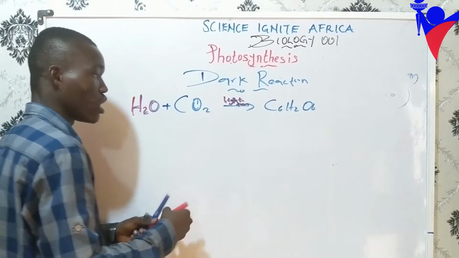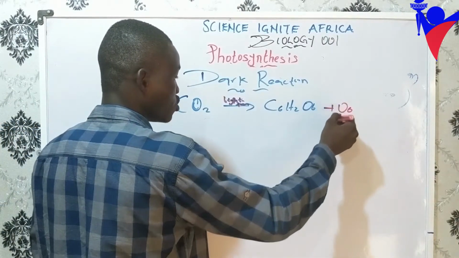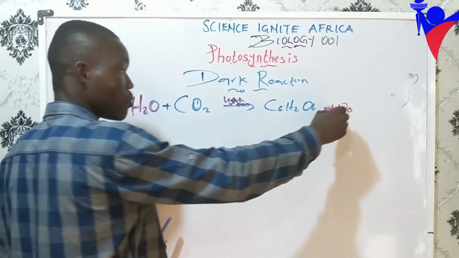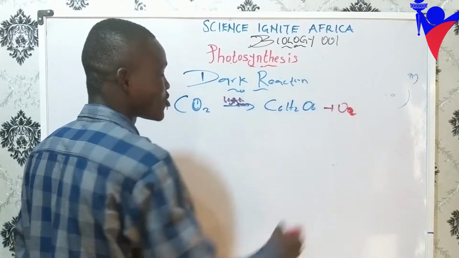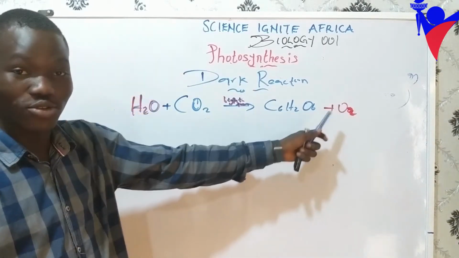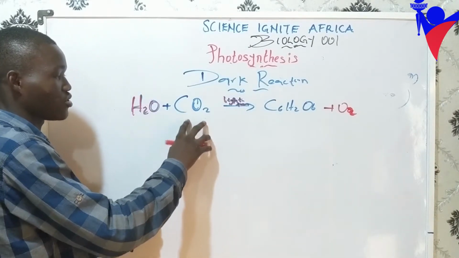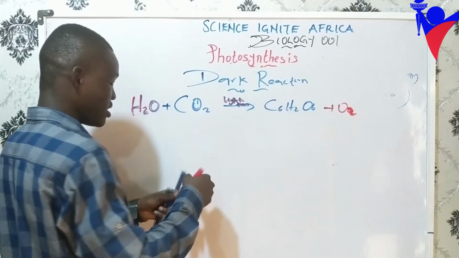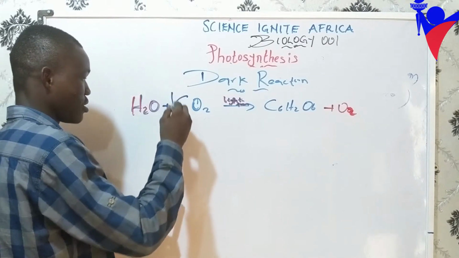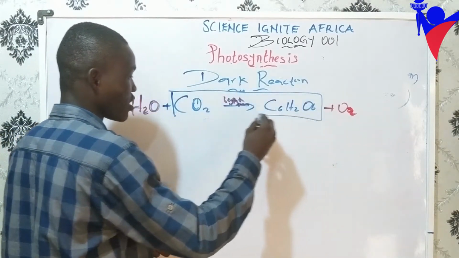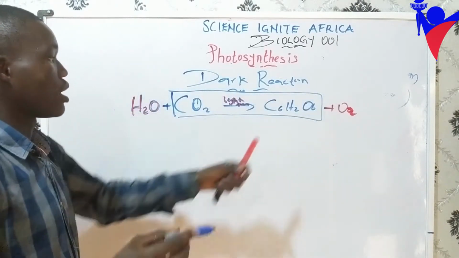So this is the glucose, C6H12O6. And don't forget, sorry, we release O2 as our waste product. So in the dark reaction, CO2 is converted to what? This is the dark reaction that we are considering now. In the dark reaction, CO2 is converted to glucose.